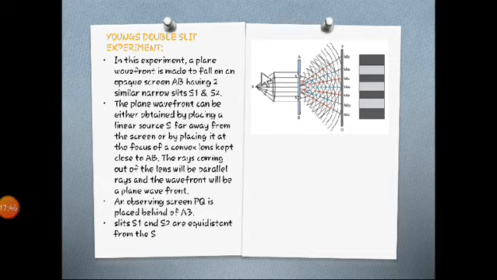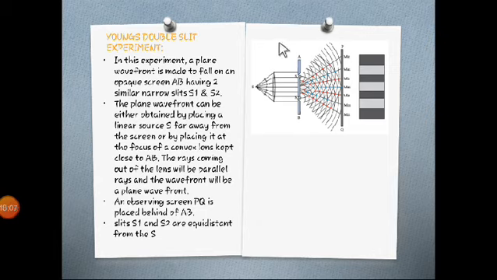The role of the convex lens is to merge the light towards the two slits. By placing it at its focus, the rays coming out of the lens will be parallel rays, and the wavefront will be a plane wavefront. So this is the main role of the convex lens.